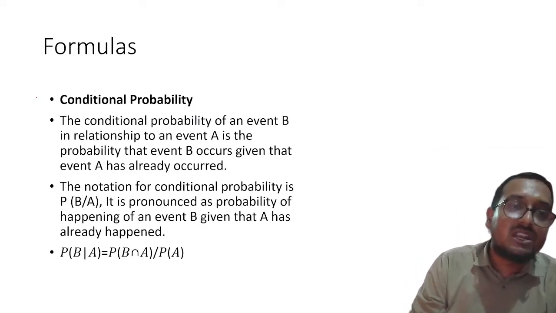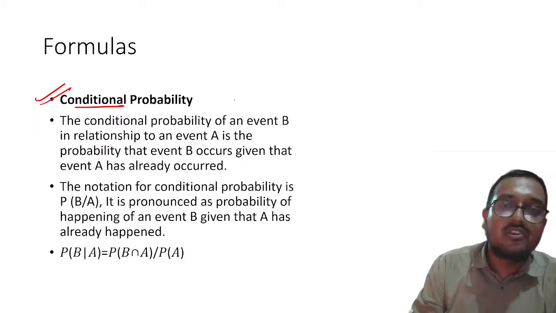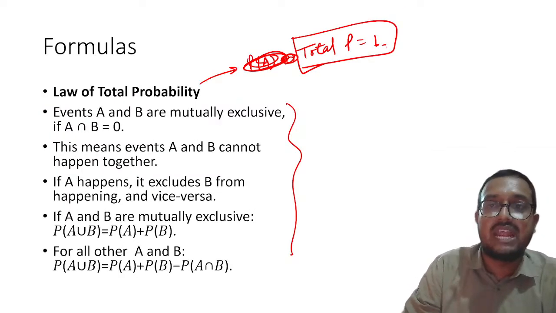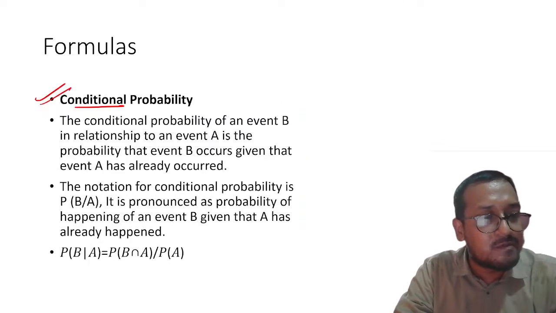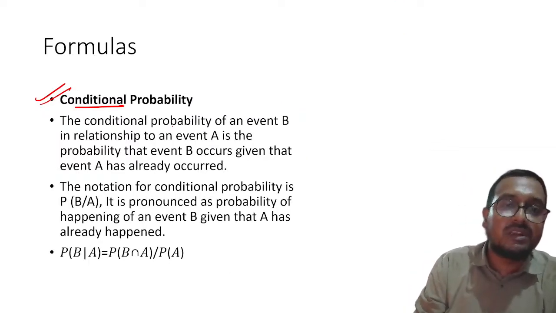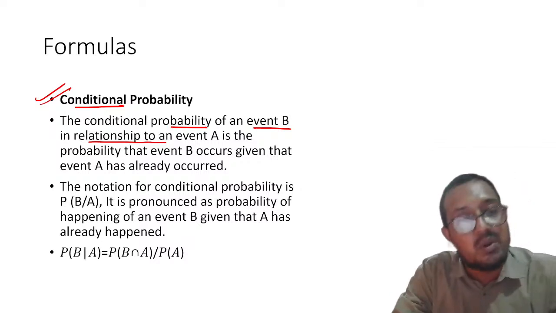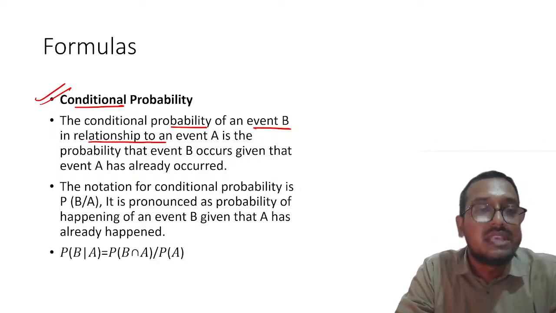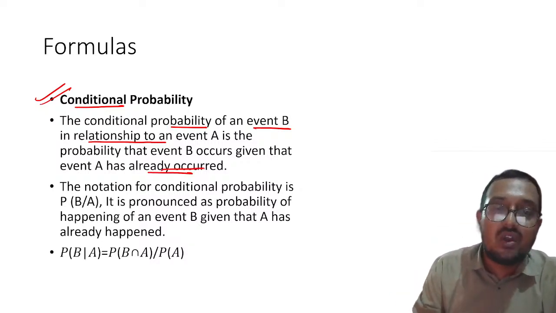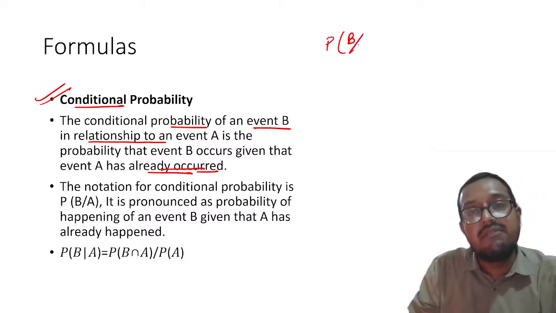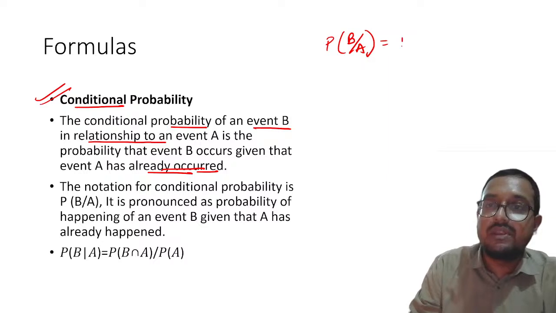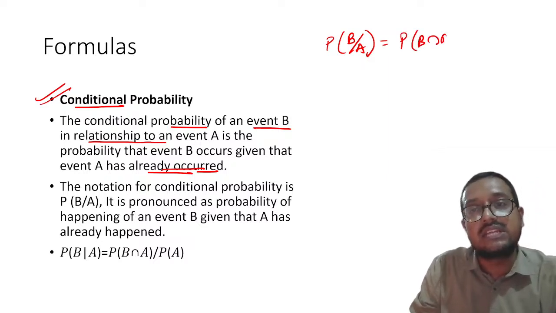Understood? Then let us move towards conditional probability. And total probability is 1. Please remember, total probability at max can be 1. 100% surety, more than that cannot happen, right? Then conditional probability of an event B in relation to an event A is the probability that event B occurs given that event A has already occurred. So please remember, this is denoted as P(B|A). This will be nothing but P(B ∩ A) divided by P(A).